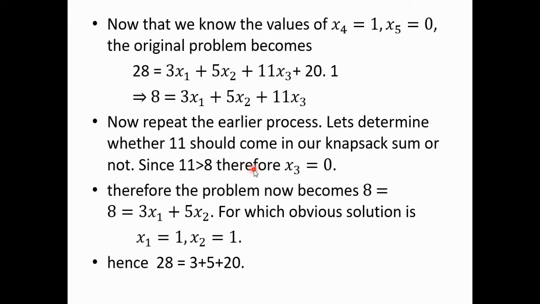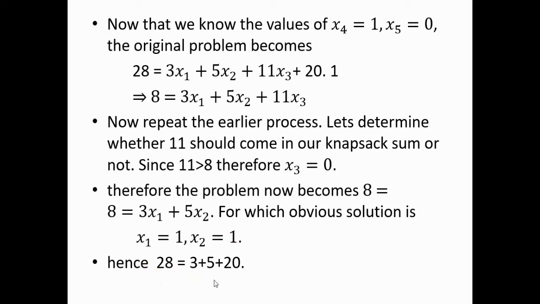Now we have to repeat the earlier process again. Let's determine whether 11, the largest coefficient, should come in the knapsack or not. 11 is greater than 8, so this cannot come in the knapsack. So x3 will be 0. Then the problem becomes 8 is equal to 3x1 plus 5x2, and we can easily see that the solution is x1 is 1 and x2 is 1.